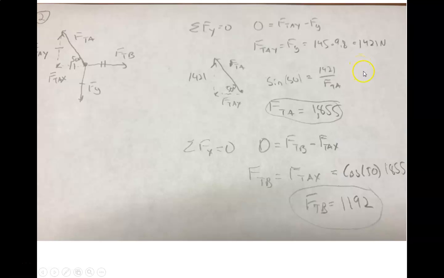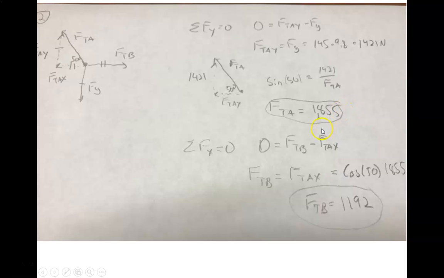Now to find the actual tension in the cable, we use our triangle: 50 degrees, 1421, and FTA. The sine of 50 equals opposite over hypotenuse, so 1421 over FTA. So the tension in cable A is 1855.